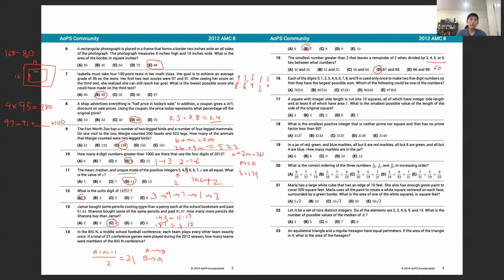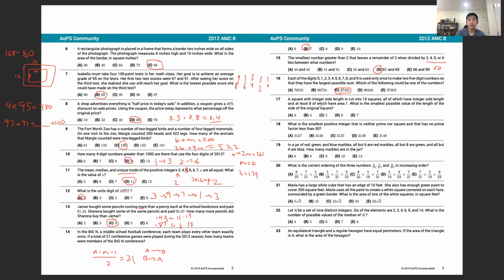But we can mix these up pairwise, so the 9 and the 8 could be flipped, 7 and 6 could be flipped, and so on. So we need to find one of the numbers where each place value is one of the 2 numbers. And the only one that satisfies that is 87431.